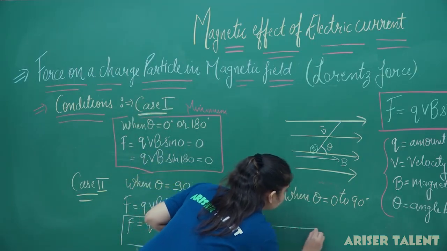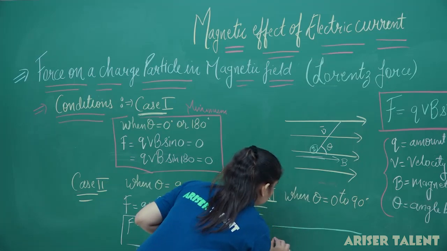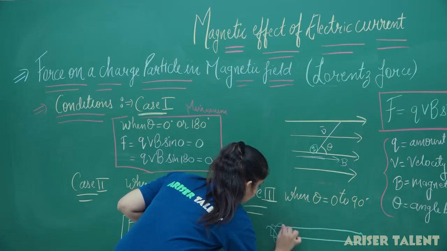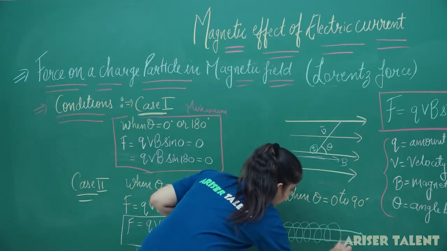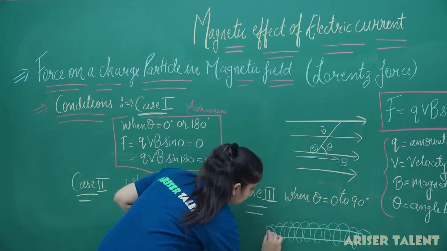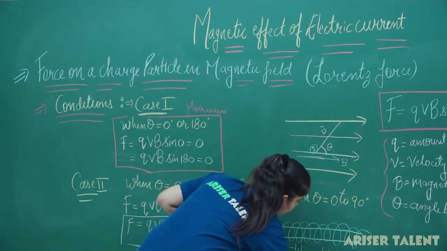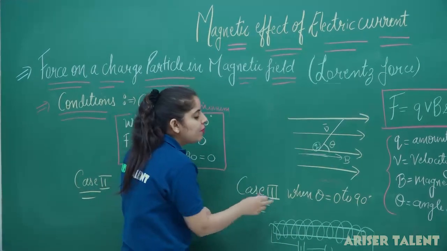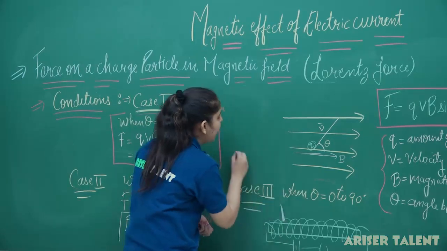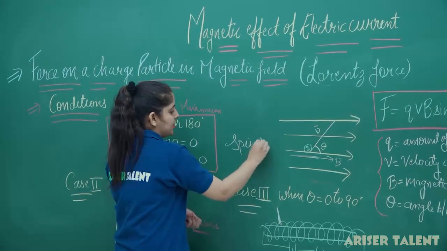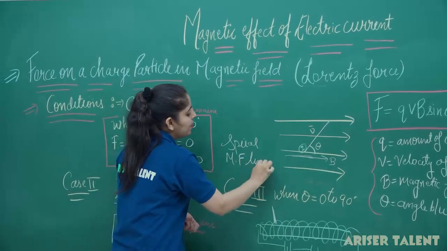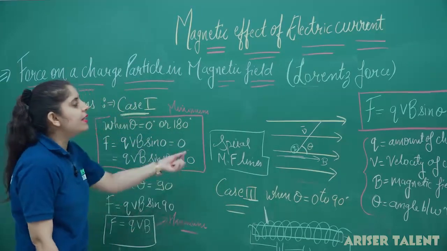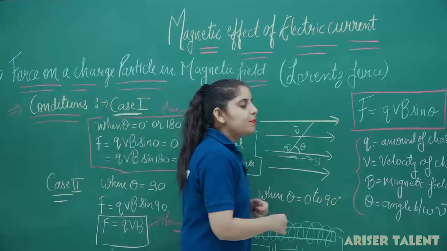So, this is how the magnetic lines of the force are achieved when you keep theta between 0 to 90 degree, and we will get spiral magnetic lines. We will get the magnetic field lines in a spiral shape.